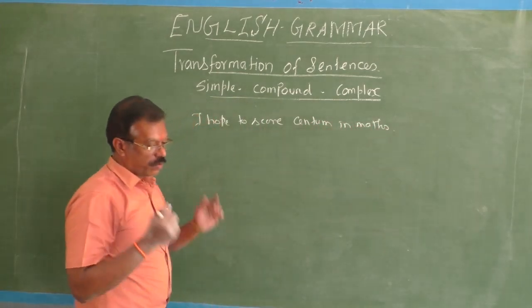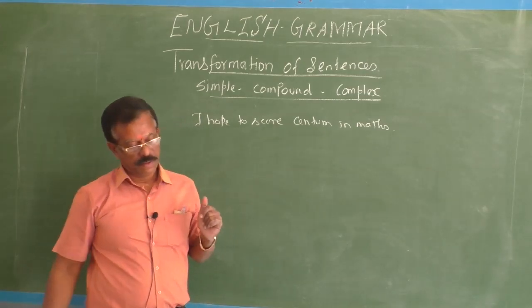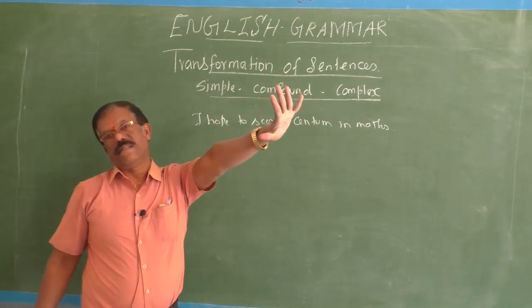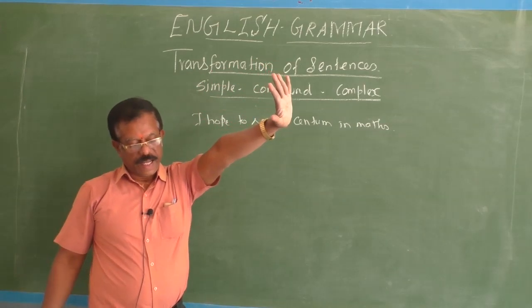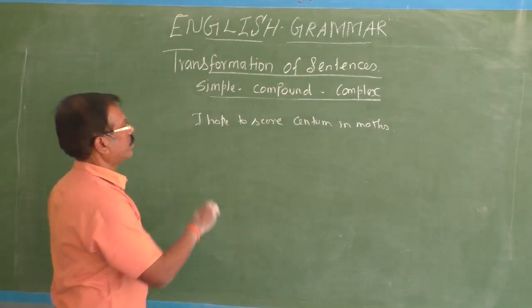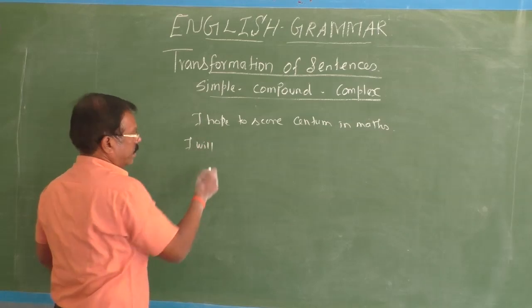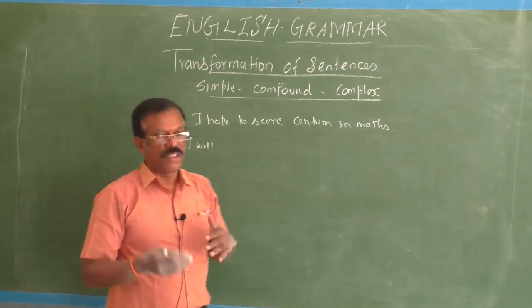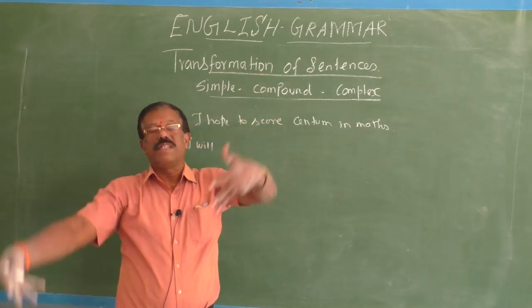I hope. I will score centum in maths. And it's my hope. Compound sentence. See, this is a pure prediction. This is your hope. You may expect such things to happen.